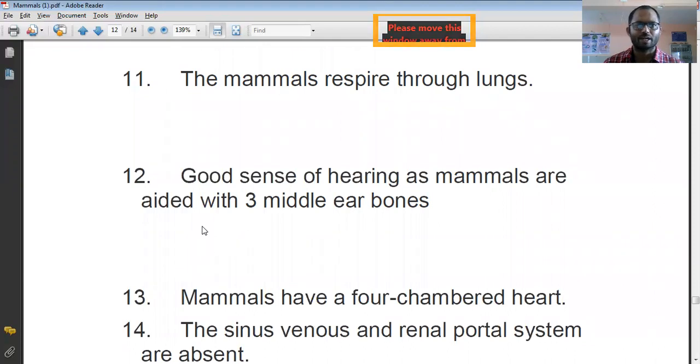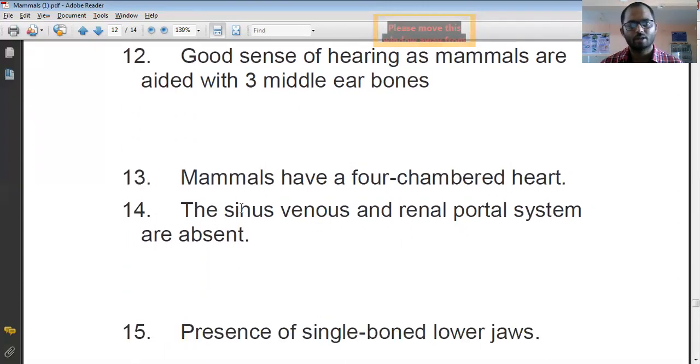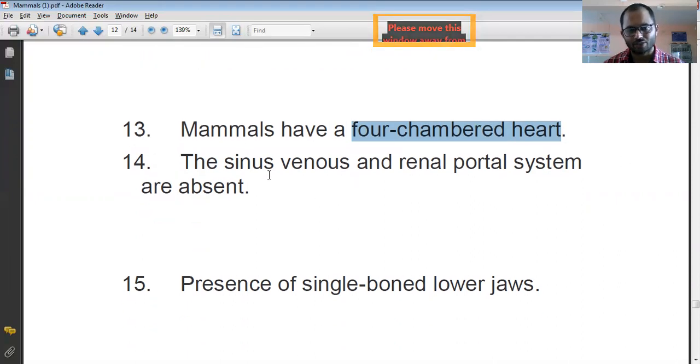The next important characteristic of mammals is a good sense of hearing, because they have three middle ear bones. Then mammals have a four-chamber heart. The circulatory system is well developed, with a four-chamber heart, that is, two atria and two ventricles, and oxygenated and deoxygenated blood is well separated in mammals. Then the sinus venosus and renal portal system are absent.